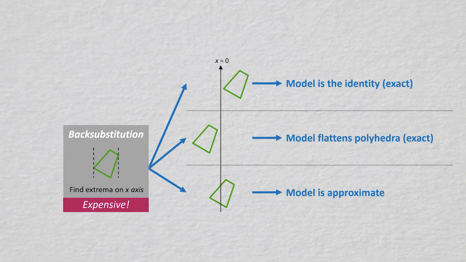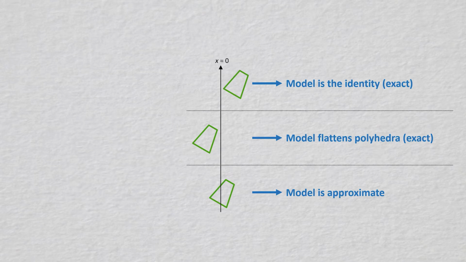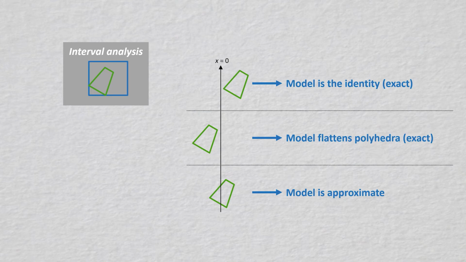Therefore, instead of doing the back substitution directly, we first use an interval analysis to get a bounding box. This is the box that appears in blue. Note that the faces of this box have no reason to correspond to the extrema of the polyhedron. But this box may be already sufficient to conclude that we are in one of the first two cases. This happens if the plane x equals 0 doesn't intersect the box. In this case, we don't need to perform any additional computation, as DeepPoly is already exact in this case.